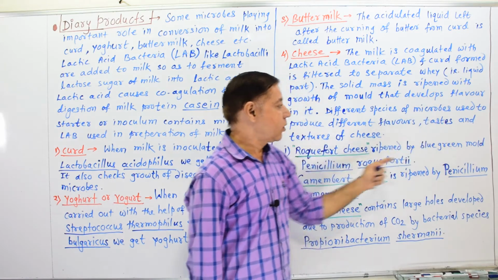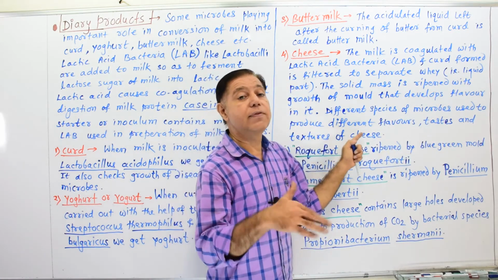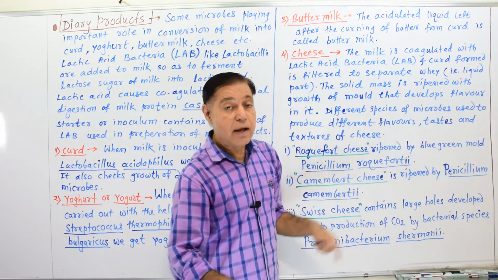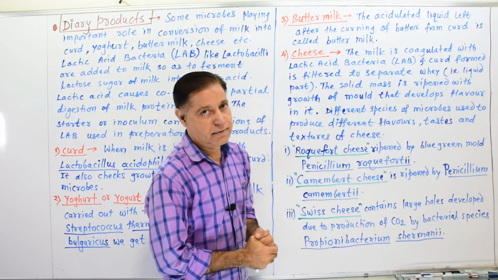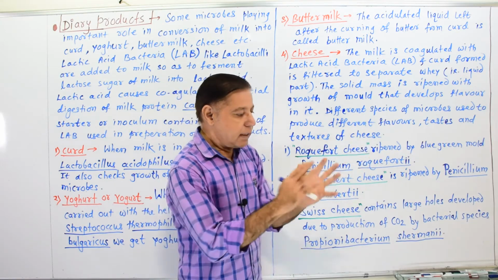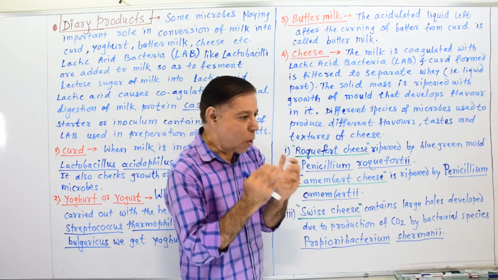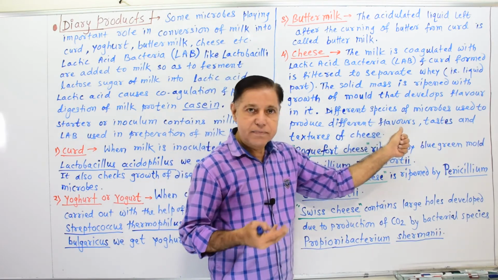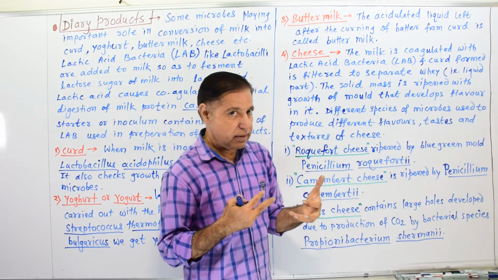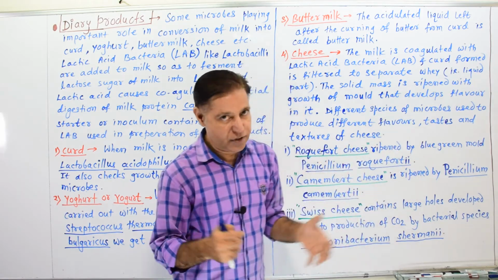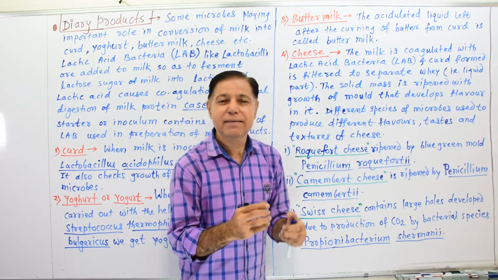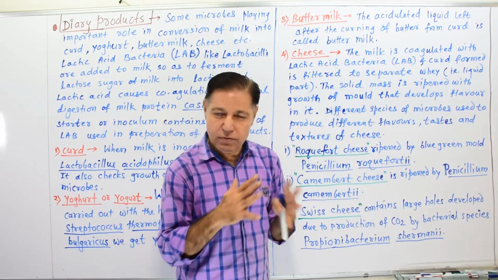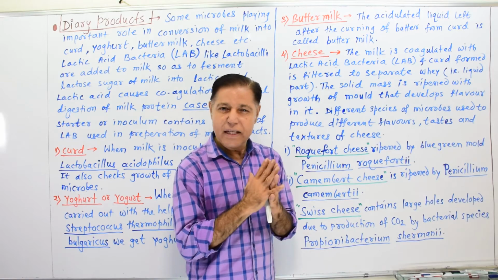Different species of microbes are used to produce different flavors, taste and textures of cheese. In this way the different types of cheese have their own flavor, taste and texture, and that is developed by using different microbe varieties or microbial species.